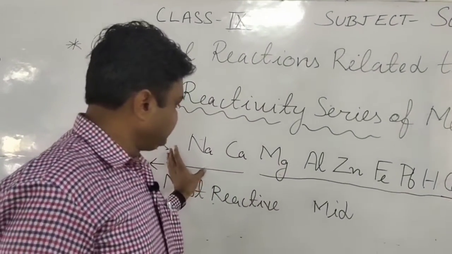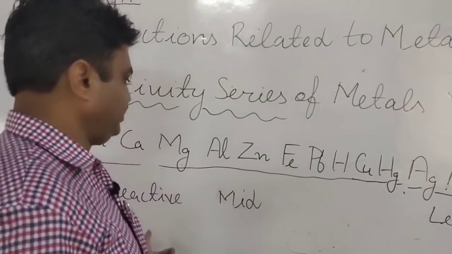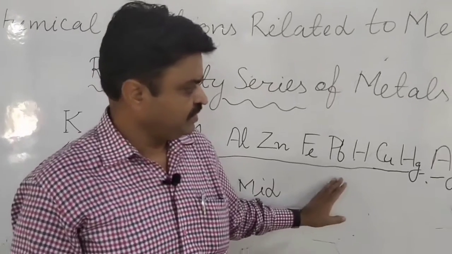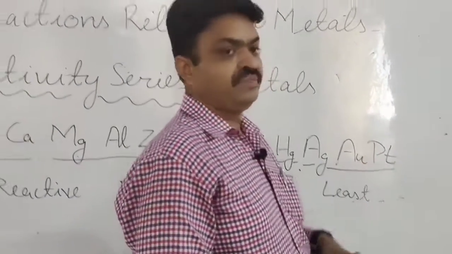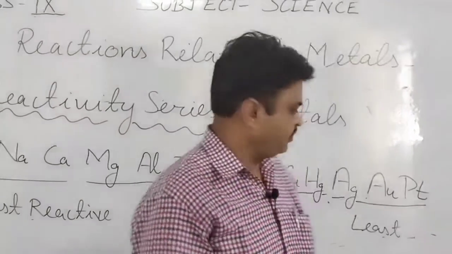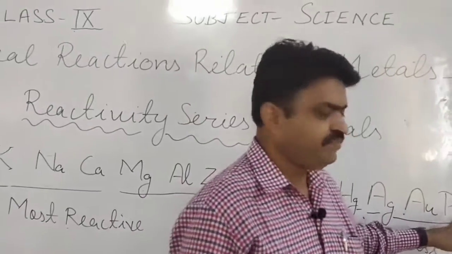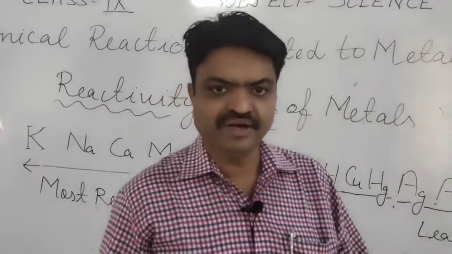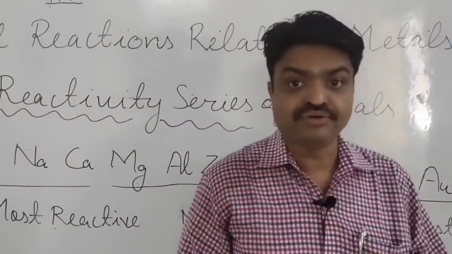Like this, magnesium and aluminium are mid-reactive. They can react with oxygen, water, and acid. But this last group, AAP, means Ag for silver, Au for gold, and P for platinum, they don't react with water or oxygen or some dilute acid.